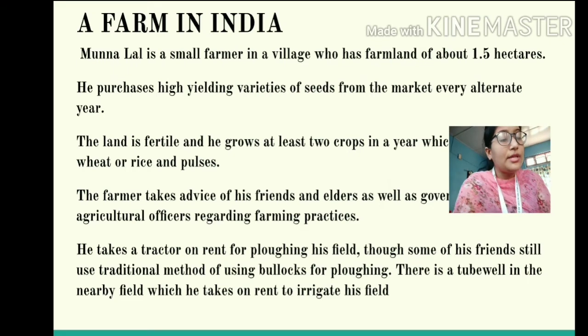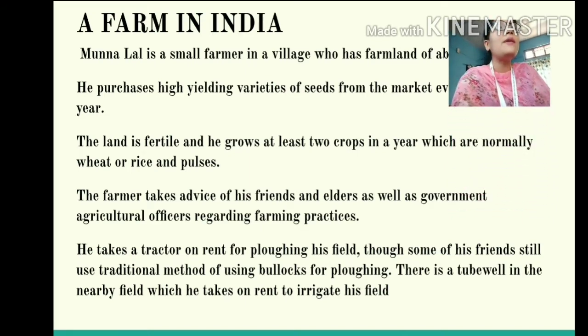That means this year he will purchase high yielding variety of seeds, next year he won't purchase, then the year after that he will again purchase them. In this way he undertakes cultivation. The land that Munna Lal has is fertile, and on his land, every year, he grows at least 2 crops. One of the crops is either wheat or rice, and the second crop is generally pulses. So it is more or less fixed which crops Munna Lal will grow. He will either grow wheat and pulses, or rice and pulses.